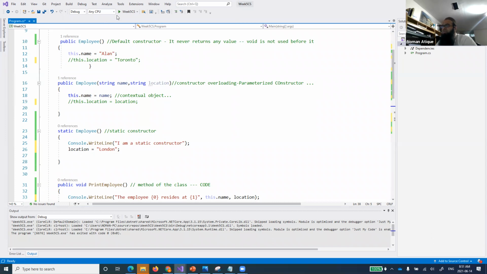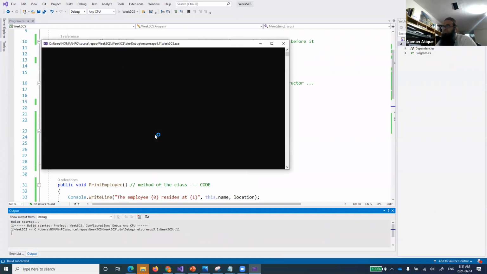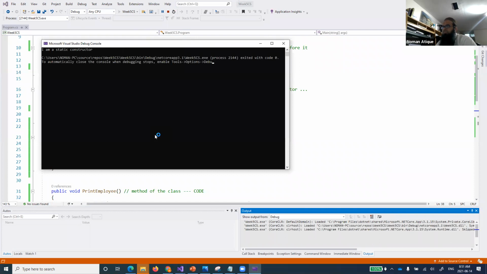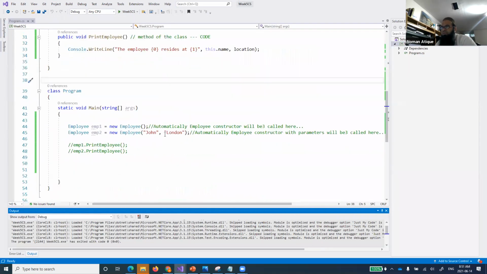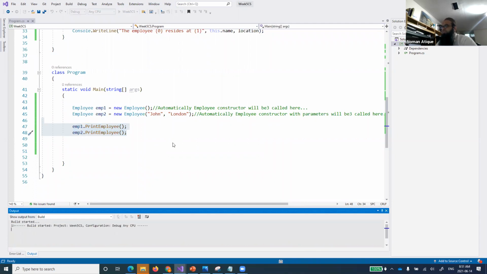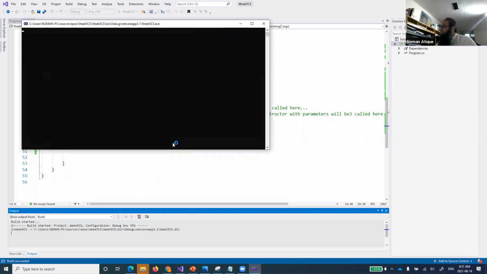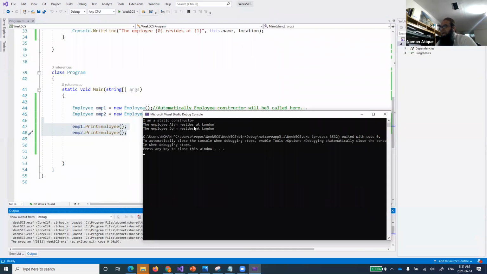Okay, now let's run this one. You see, I am constructor, and I have just not opened up this. Let's run this one. I want to see the output for both of them. Now you see here, I am a static constructor.